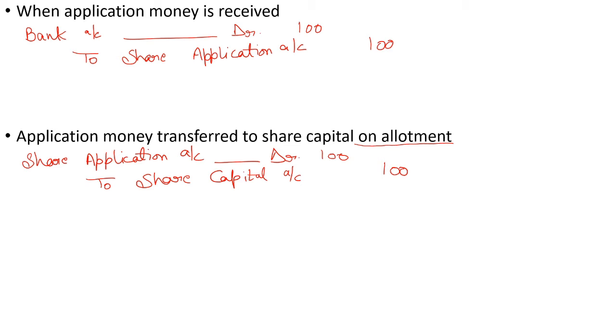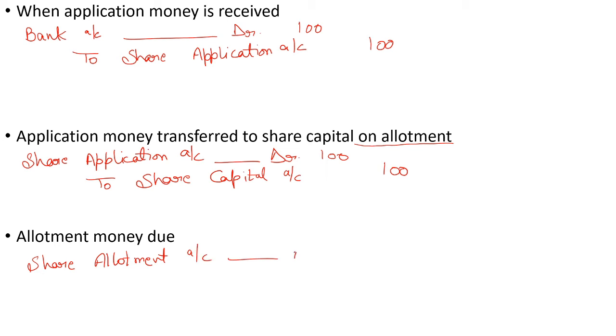Now, after transferring the application money to share capital account, allotment money becomes due. Journal entry will be passed, share allotment account debited to share capital account.